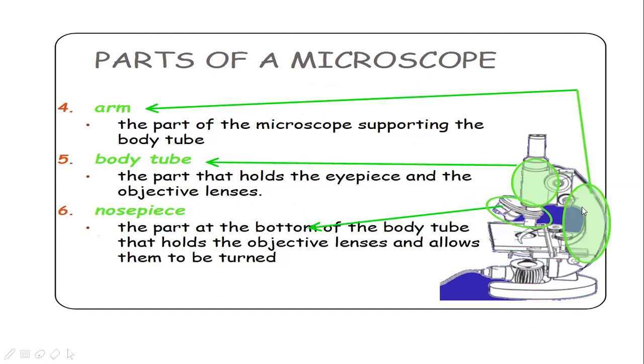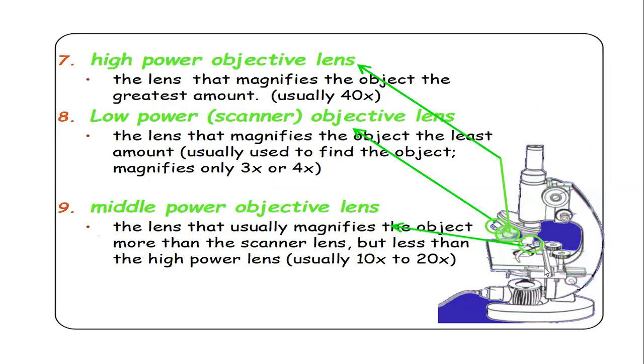Coming to the arm, it is the supporting structure for body tube, and this is the body tube. It holds the eyepiece on one end and objective on the other end, and this is the nose piece, which is called as revolving nose piece. On this nose piece there will be three objectives held. One is 10x, another one is 40x, and the other one is 100x. We can move the objectives by revolving nose piece, and in these objectives we have high power objective lens.